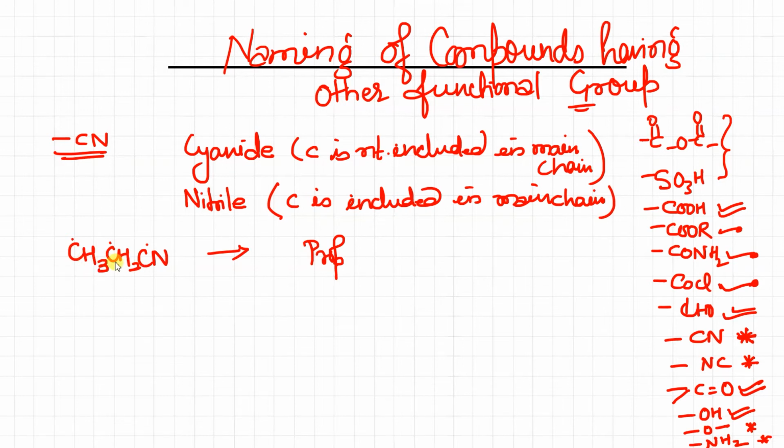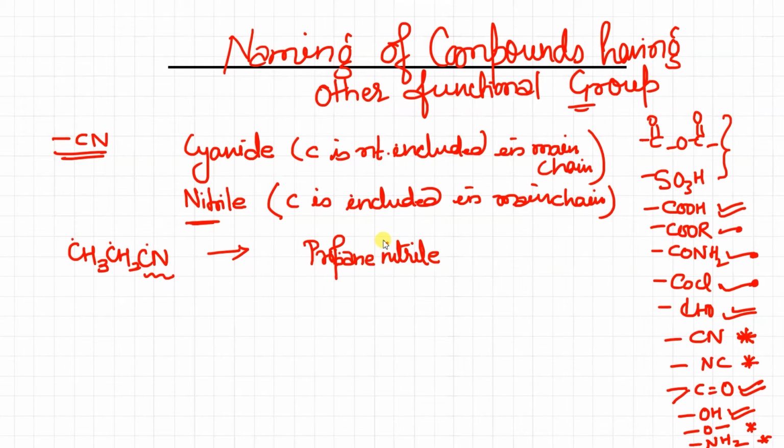Don't forget, after the root word the primary suffix should be there, either single bond, double bond, or triple bond. Only single bond, so we will write ane. And then CN, this carbon I have included in the main chain, so the nitrile suffix will be used. So we will write propane nitrile.